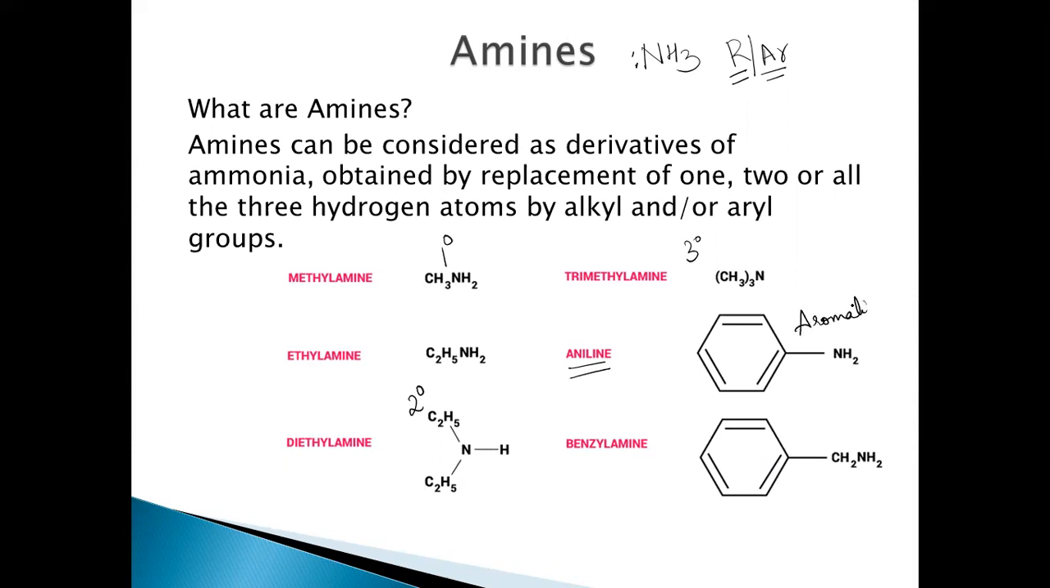Right. So they can be primary, secondary, or tertiary amines depending upon the number of hydrogens which are replaced in ammonia. If one is replaced, then they're called primary amines. If two are replaced, then they're called secondary amines. If three are replaced, then they're called tertiary amines.